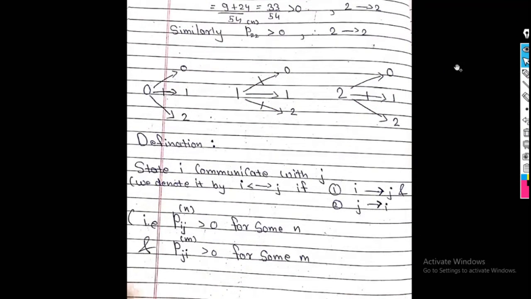Now, see my second definition. State i communicates with j only if i leads to j and j also leads to i. If it is possible both ways, in that case we say that state i communicates with j. That is, Pij raised to n should be greater than 0 and Pji raised to m should also be greater than 0 for some n and for some m. So this is the definition of i communicates with j.